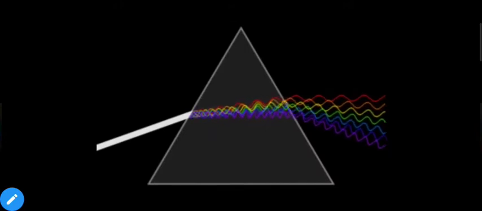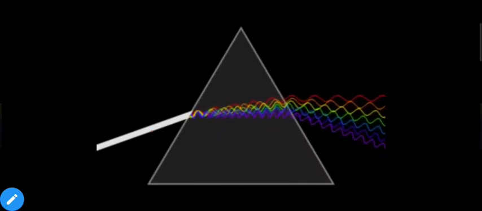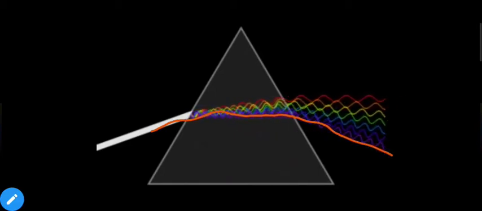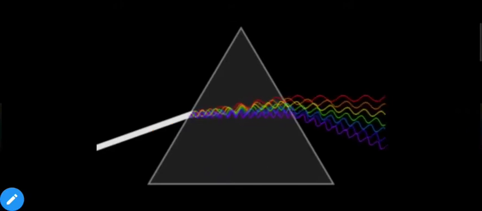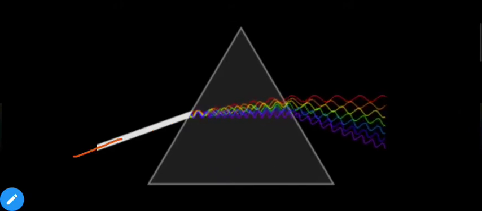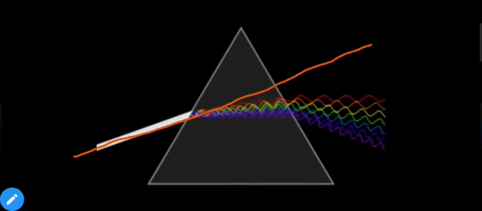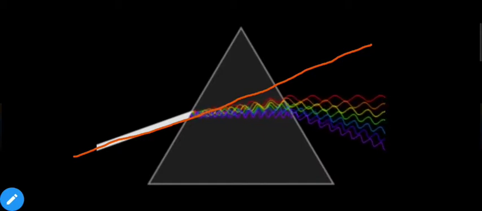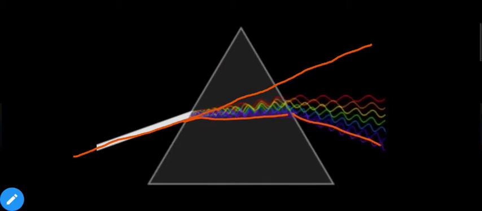If we observe the blue or violet light, the direction of violet light is like this. That means the initial light was coming in a straight direction, and this was the straight direction. If we follow the path, this will be our direction. If we observe the violet light, then the direction of violet light will change like this.